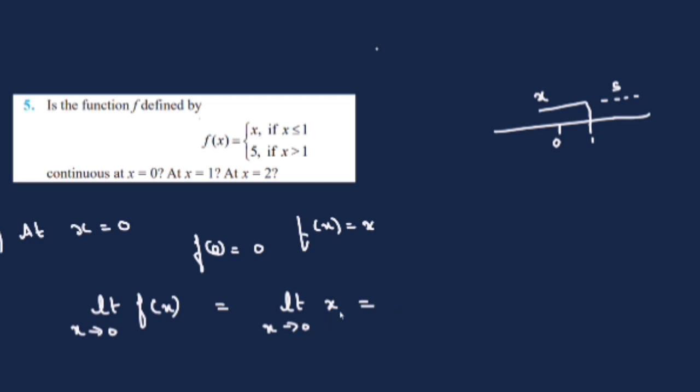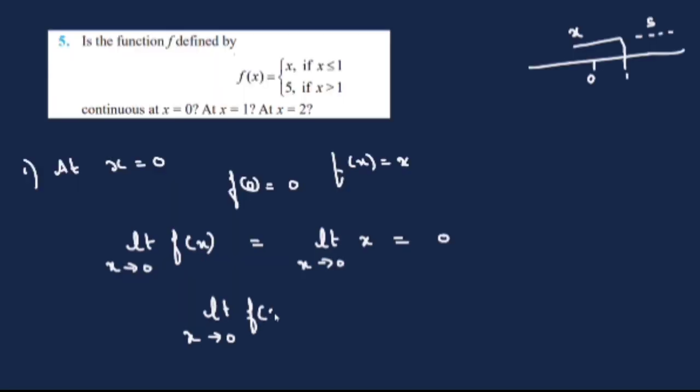You can just substitute, it is just a polynomial function, just put x is 0, you get 0. So the limit value of the function is equal to the value of the function at x is equal to 0. Therefore the function is continuous at x is equal to 0.